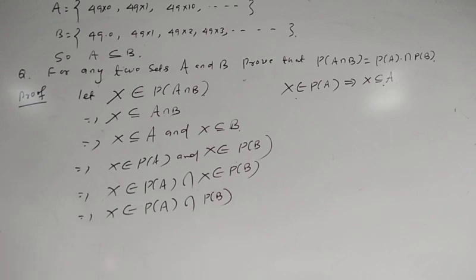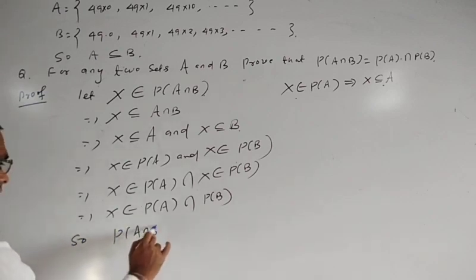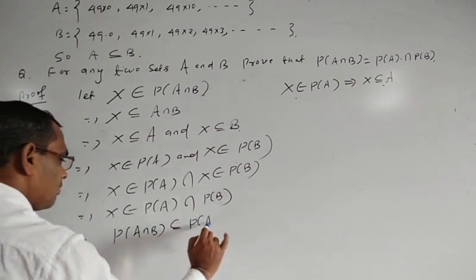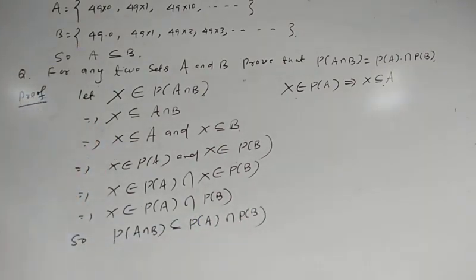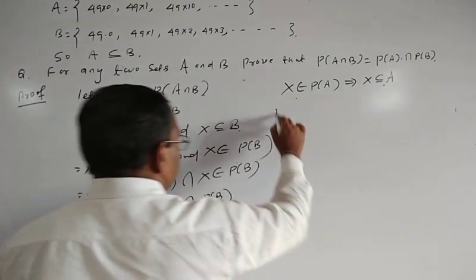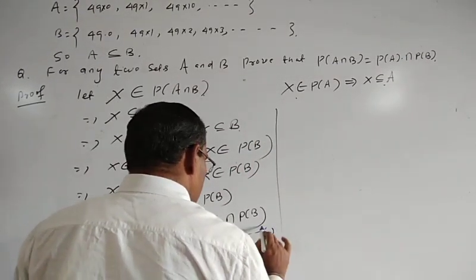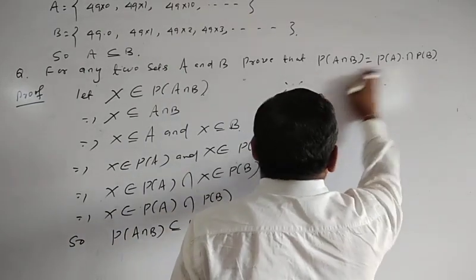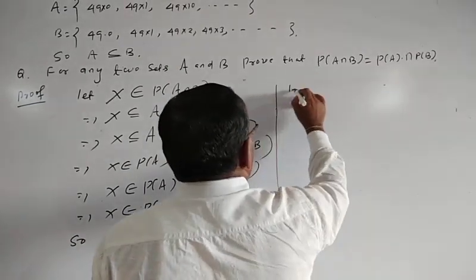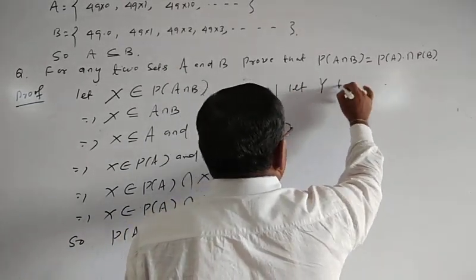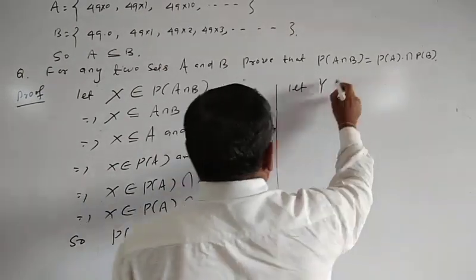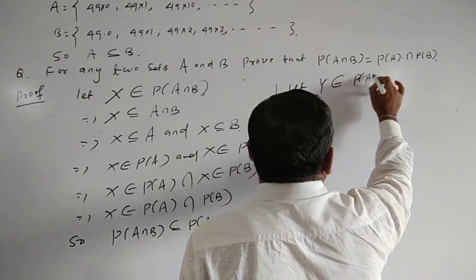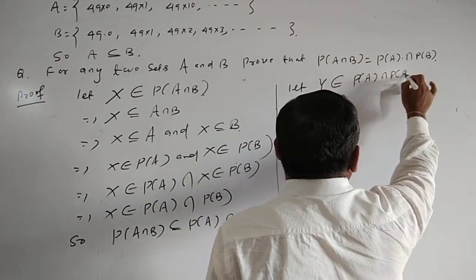Okay. So P of A intersection B is a subset of P of A intersection P of B. This is equation 1. Next, let capital Y belong to P of A intersection P of B.